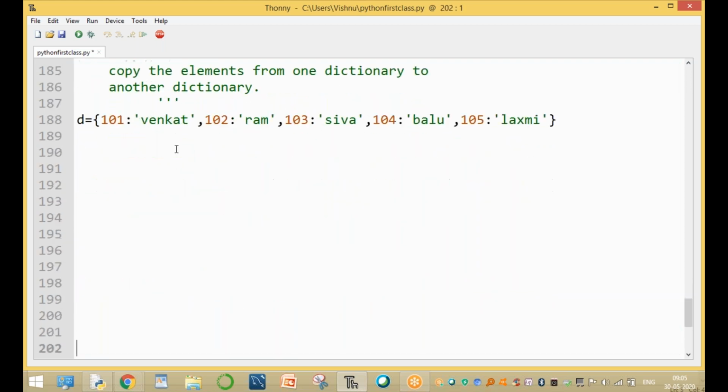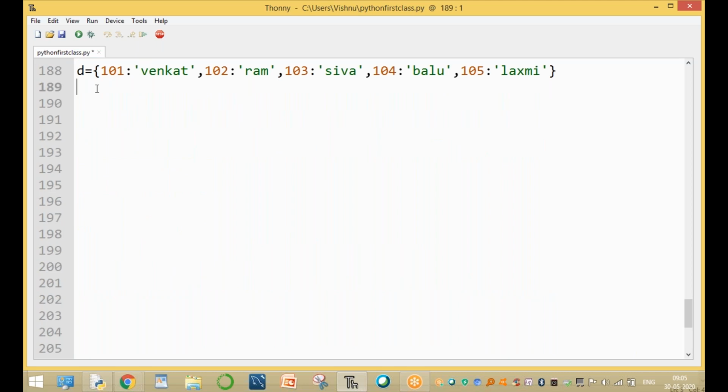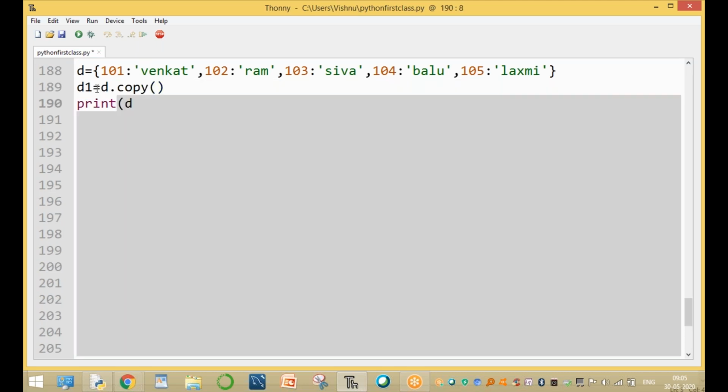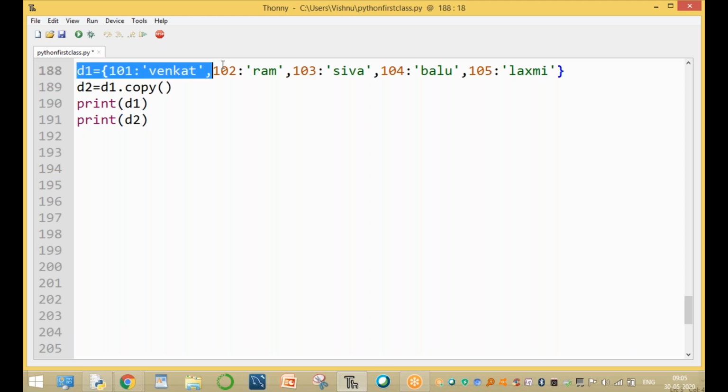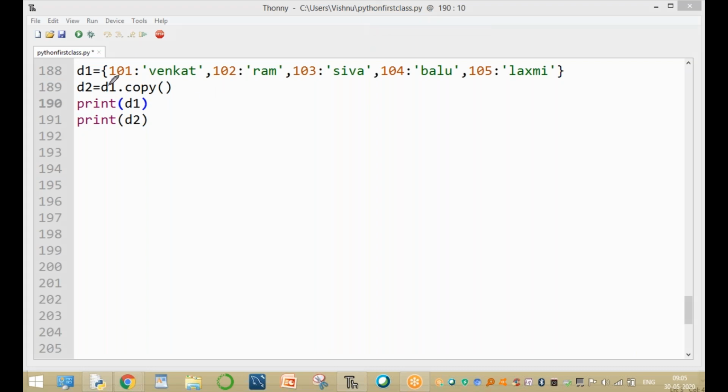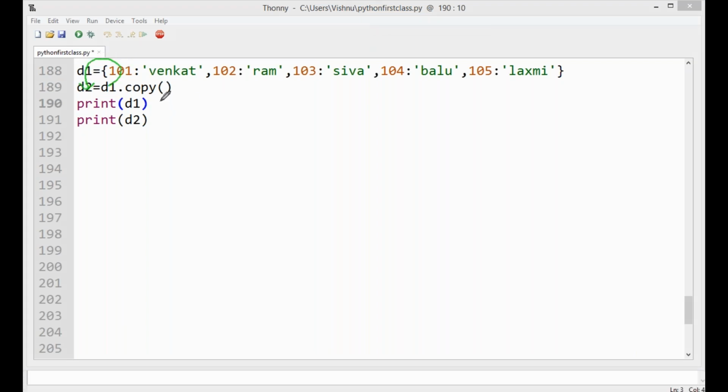Now, this is the original dictionary, and this is its copy. Here, d1 = d.copy(), which means all the values of d are copied to d1. Print d1, print d. For example, this is dictionary 1 and the new dictionary is d2. All the d1 values are copied to d2. After printing, d1 and d2 both have the same values.